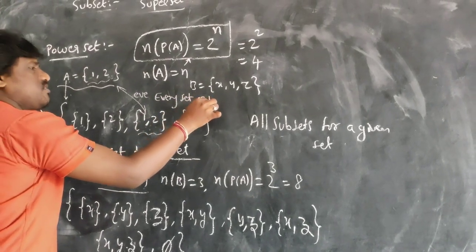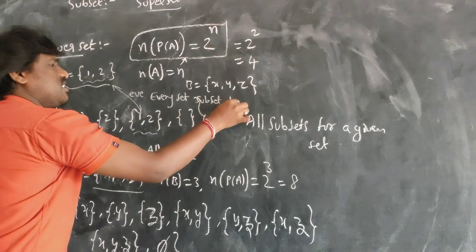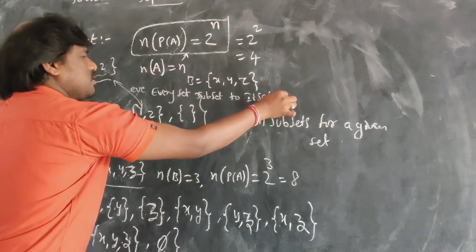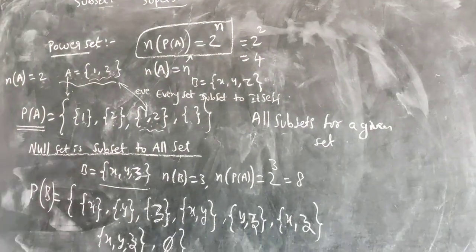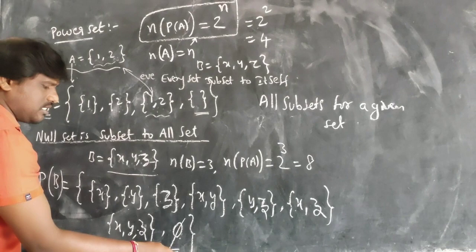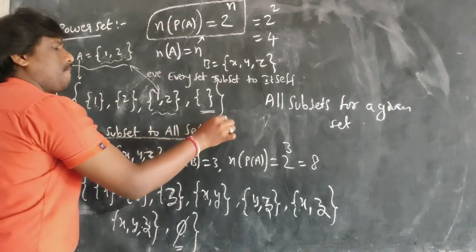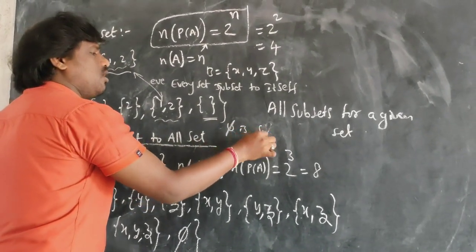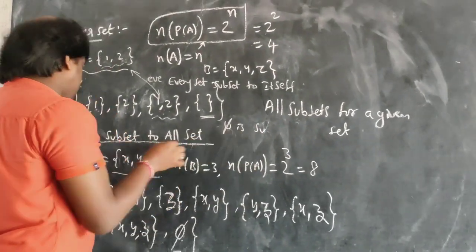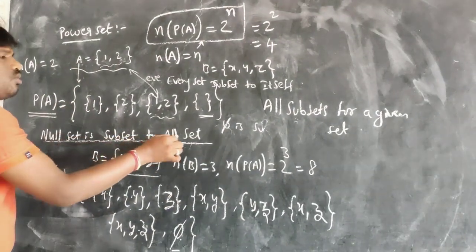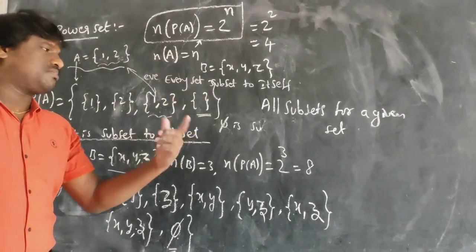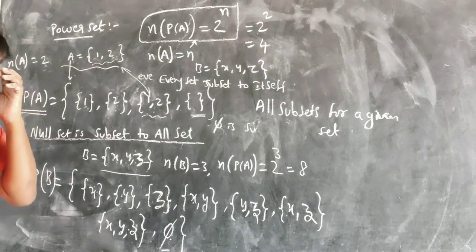Phi is a subset of all the sets. I wrote this already somewhere. So what you have understood here is: every set is a subset of itself, and the null set is a subset of every set.